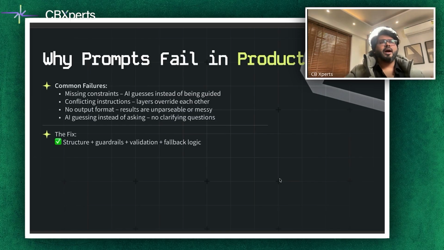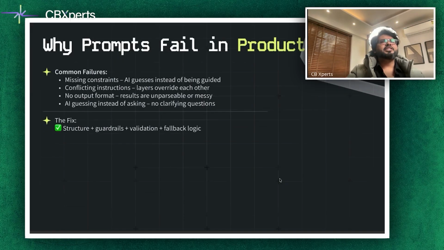So it is important to again focus on why prompts fail in production. Bullet points, if you think about it: no output format, you need to add a proper structure, you need to have guardrails, you need to have validation and a fallback logic present there. And when you are putting something in production, do not expose your chain of thought. If you're using a chain of thought strategy, separate your reasoning. Do not show that in your final answer, and just show the final answer.